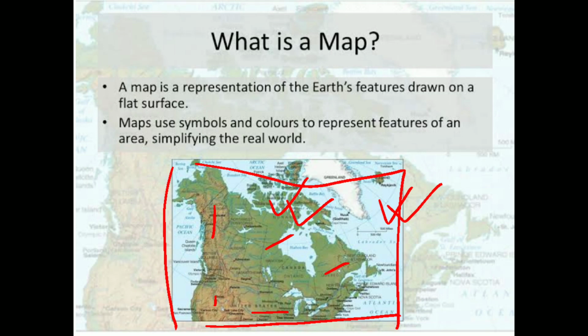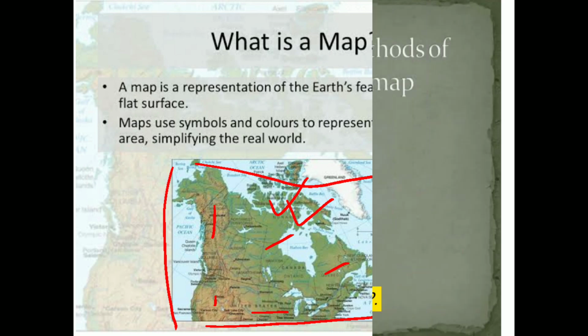So in this kind of flat drawing, you can see so many colors and symbols to represent any specific area, simplifying the real world.